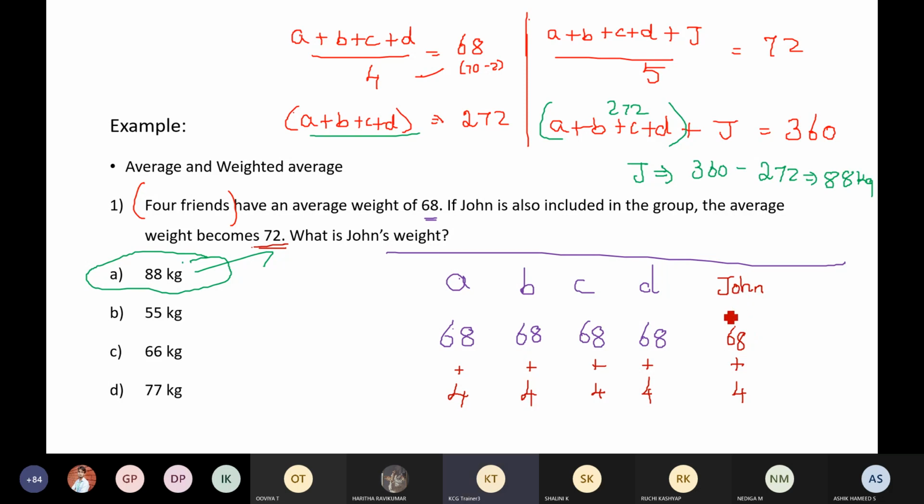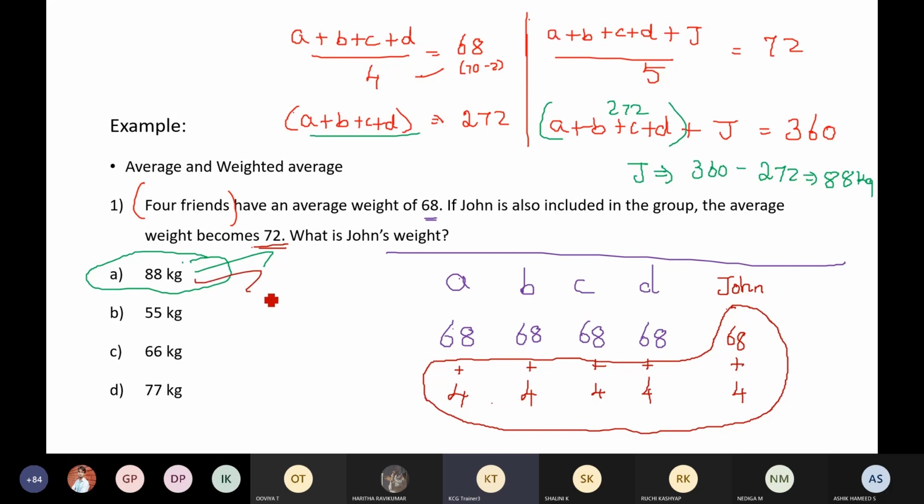So my question is, what is John's weight? Everything I've written in brown should be John's weight, right? Because earlier this was the case. Now when John came, this was the case. Now add everything. There are 5 fours: 1, 2, 3, 4, 5. 5 fours are 20. 20 plus 68, 88. Are you guys clear with the second method also? Very good, Tanuj. Yes. Clear with the second method also, people? Excellent then.